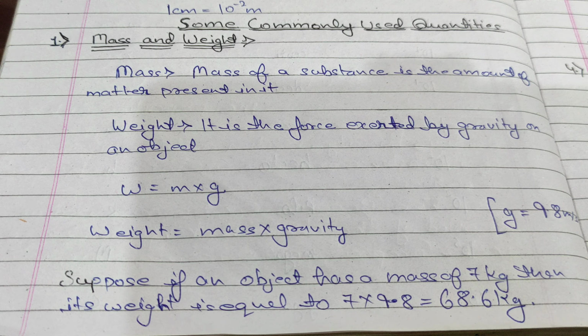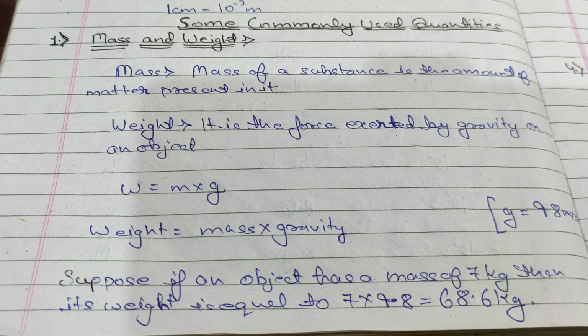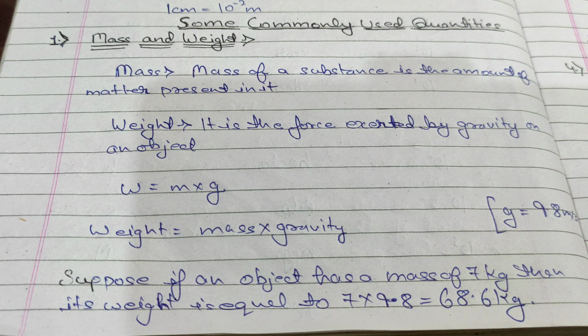Now we will discuss some commonly used quantities. Mass and weight. Mass of a substance is the amount of matter present in it. Weight is the force exerted by gravity on an object. Weight is equal to mass into gravity. Suppose an object has a mass of 7 kg, then its weight is equal to 7 into 9.8, which is equal to 68.6.